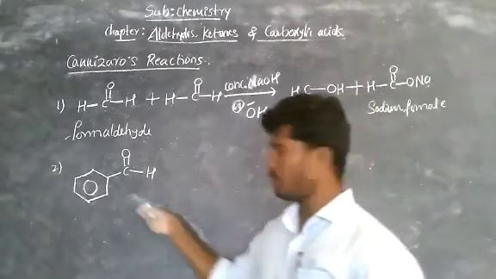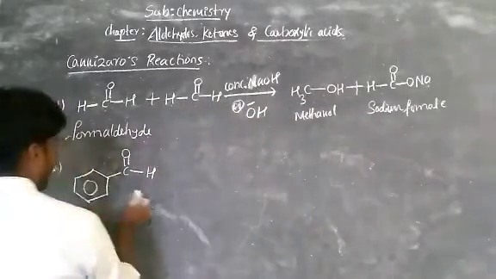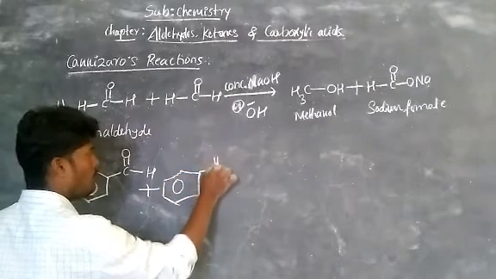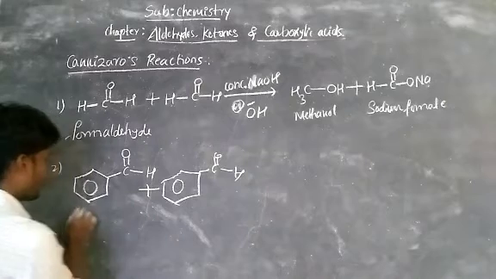Okay, now here one molecule of benzaldehyde we are taking, and the second one C double bond O bond H. What is its name? Benzaldehyde.